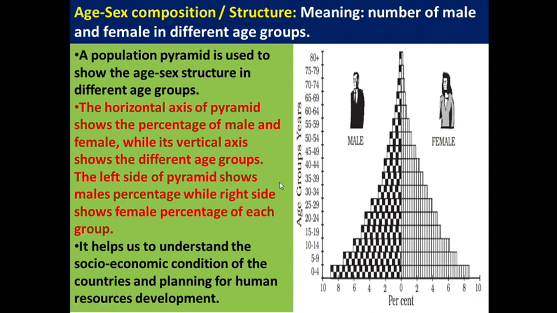The left side of the pyramid shows the male population, while the right side of the pyramid shows the female population, the female percentage of each age group. So the population of male is on the left and the population of female is on the right side. It helps us to understand the socio-economic condition of the countries and the planning of human resource development.